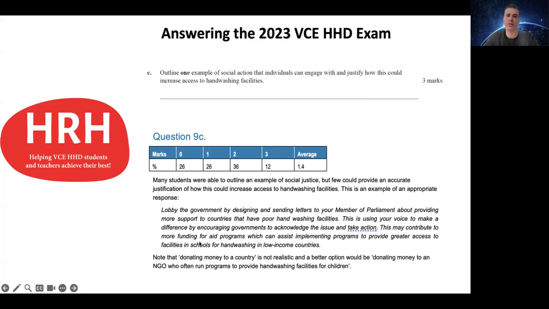And that might contribute to more funding for aid programs, which could assist in implementing programs to provide greater access to facilities in schools for hand washing in low-income countries.